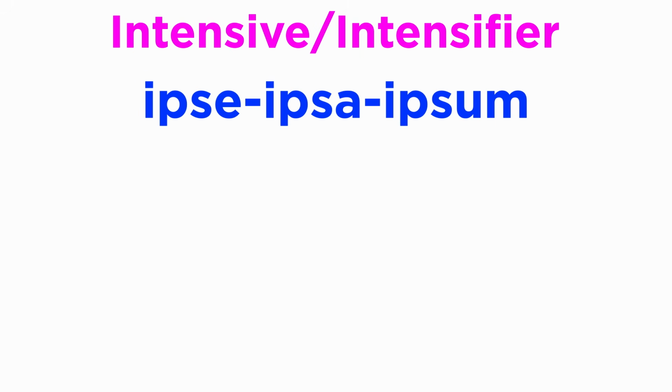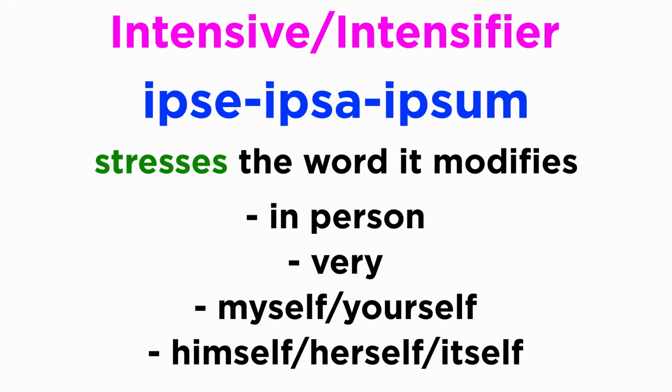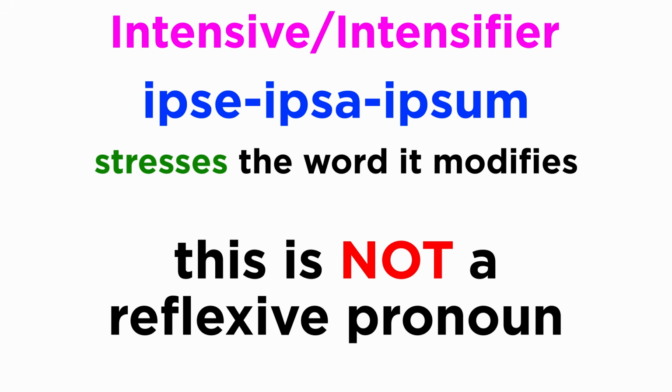It's time to learn about ipse, ipsa, ipsum. This particular pronoun or adjective is called intensive or intensifier because it stresses the word it modifies. It's not uncommon to translate it in English with the expressions in person, very, or myself, yourself, himself, herself, itself, depending on the reference. A very important thing to keep in mind is that, despite the fact that we used the word self, this is not at all a reflexive pronoun.